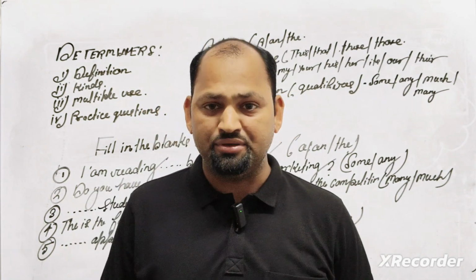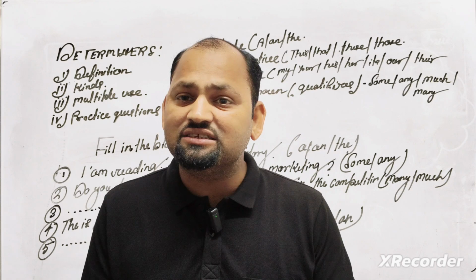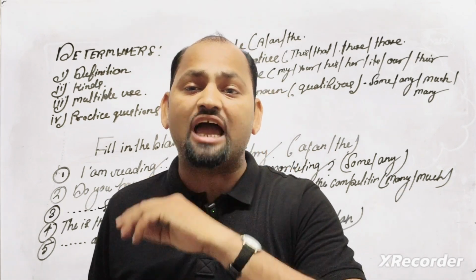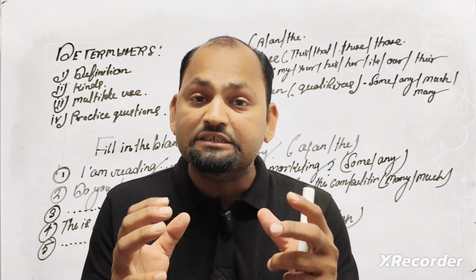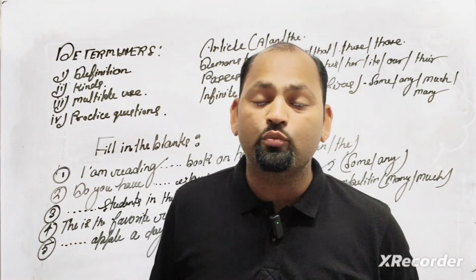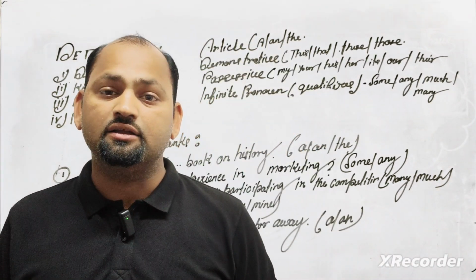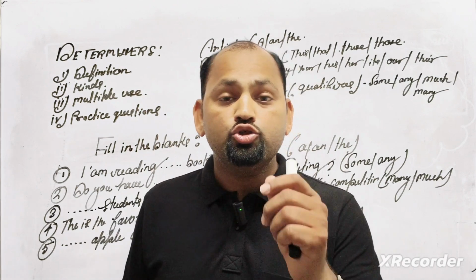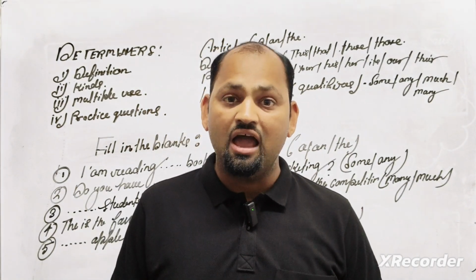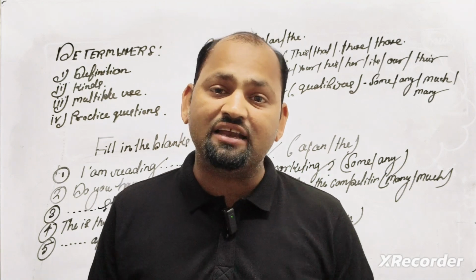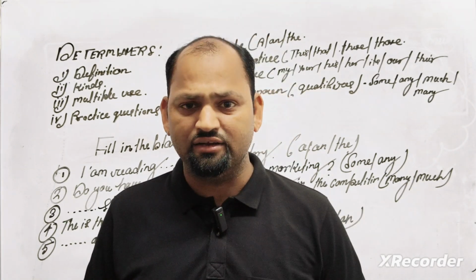First one, article based. How many articles are there? We can call the two types of article. Number one, the definite article, and the second one, the indefinite article. What do you mean by definite? Do you know about it? Use of "the" is called the definite article, and use of "a" or "an" is called the indefinite article.